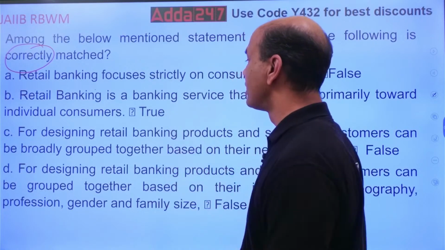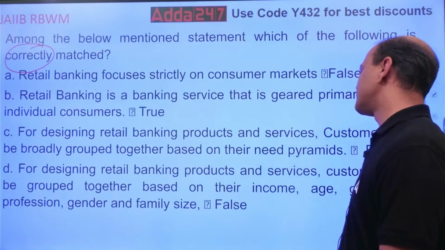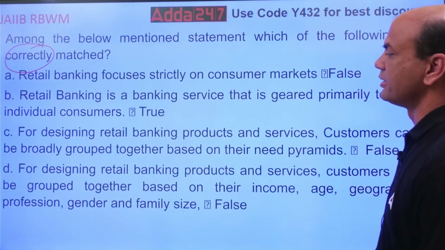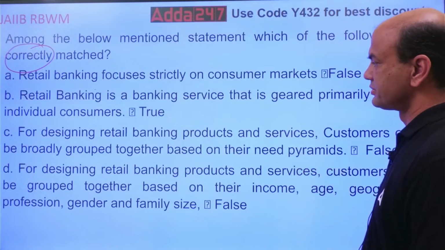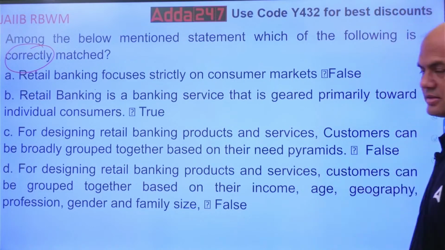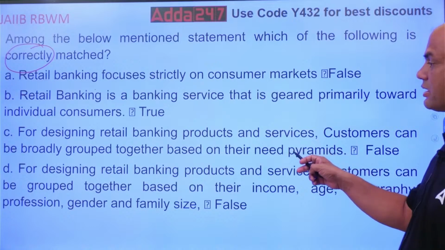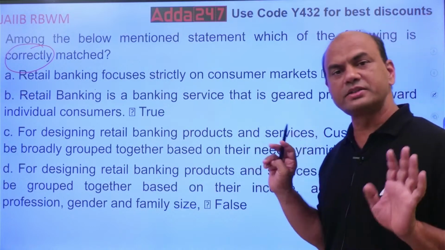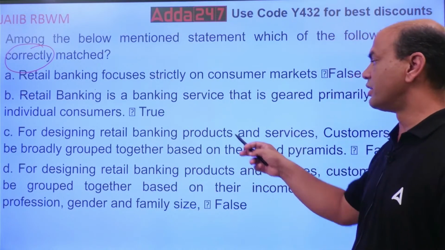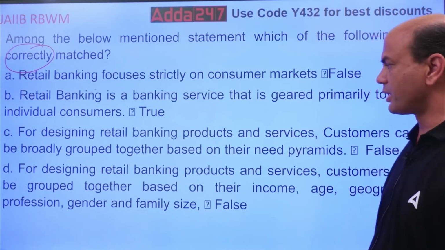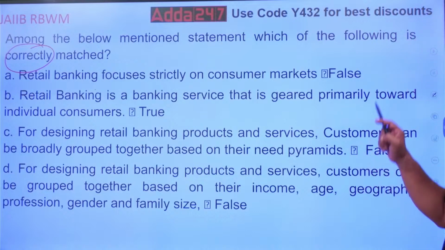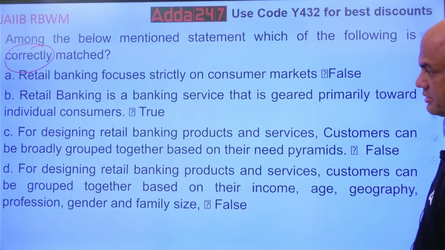For designing retail banking products and services, customers can be broadly grouped together based on their need pyramids: false. Now this statement is actually true, because you have to group the customers as per their needs. But here the option is false. What do you want? Correctly matched.